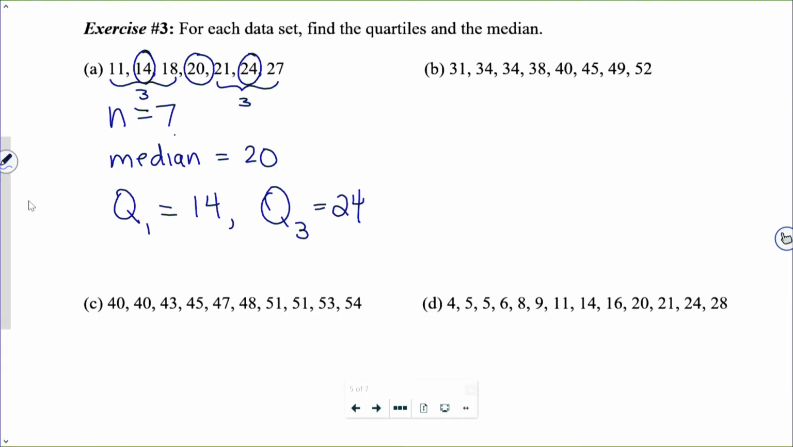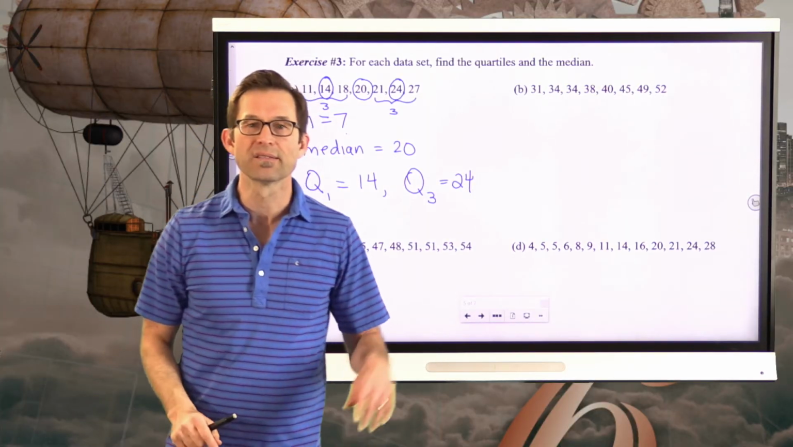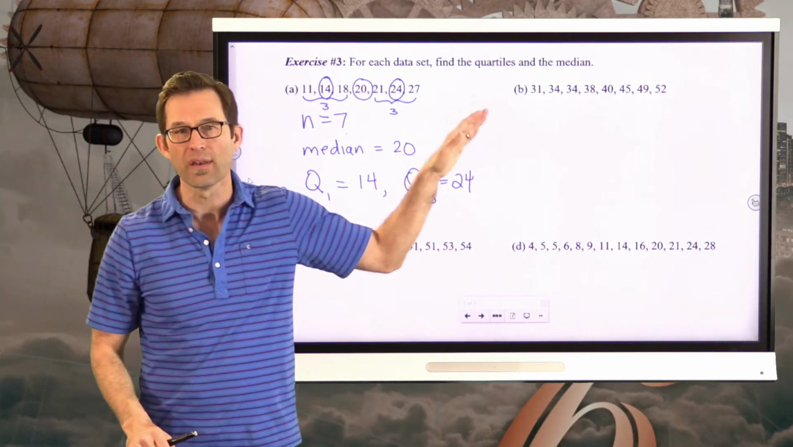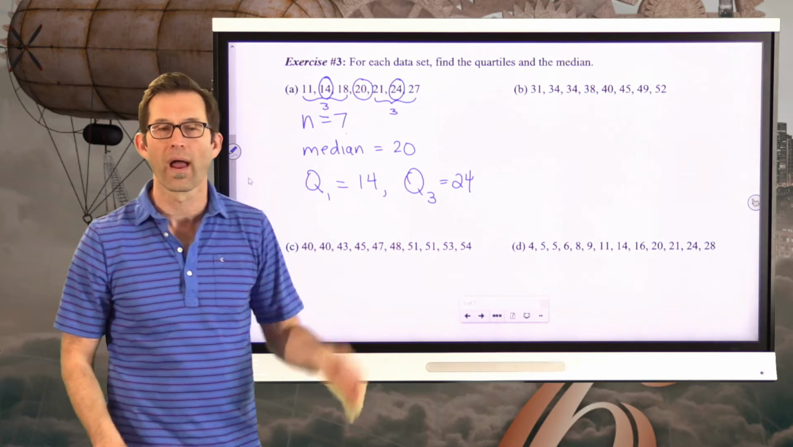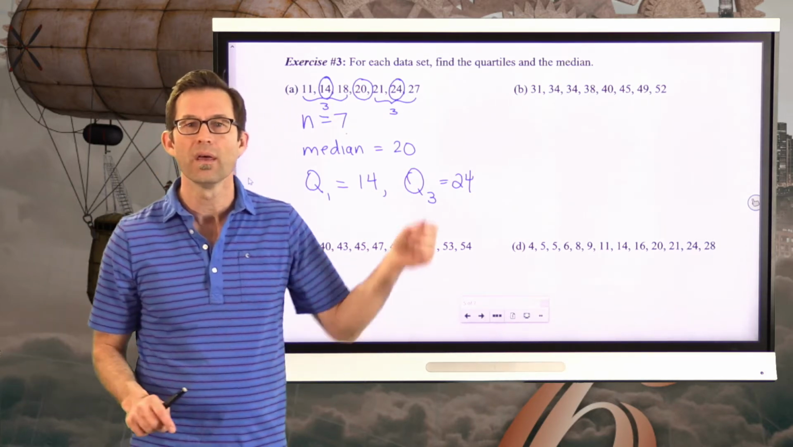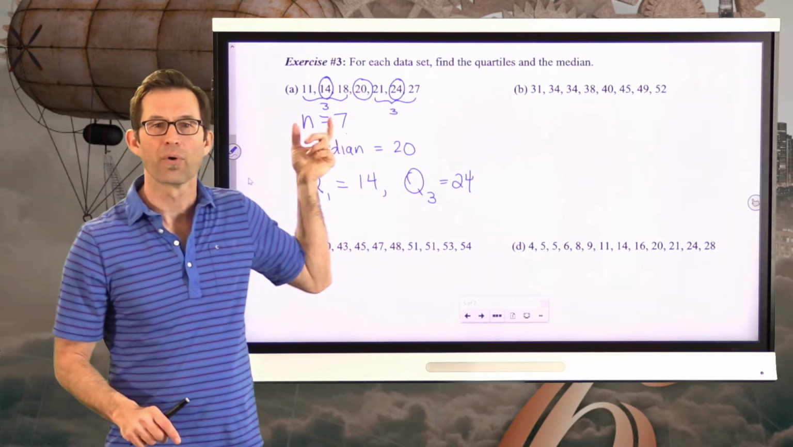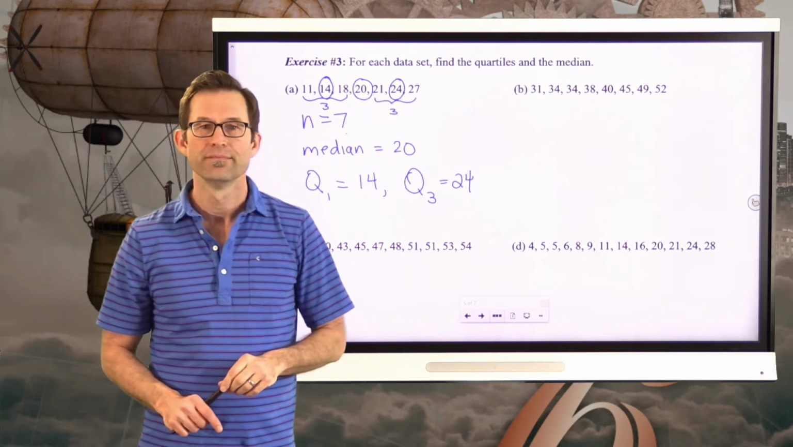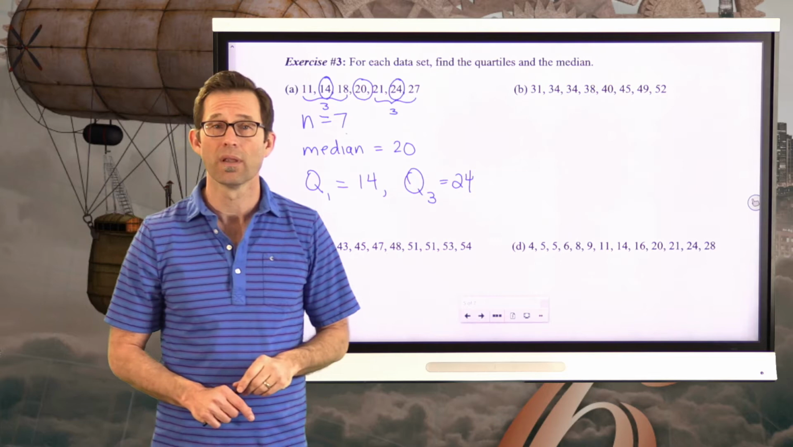It just wouldn't make sense to take the median and include it in either the upper half or the lower half, because it's right in the middle. So we just exclude the median, and then we find the medians of the upper half and the lower half. It's that simple. Let's take a look at letter B.